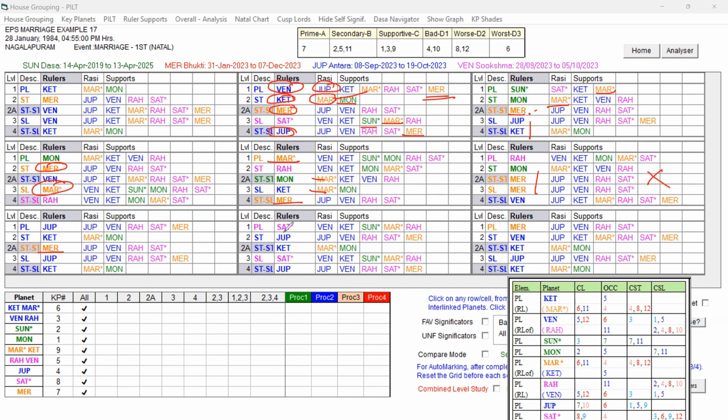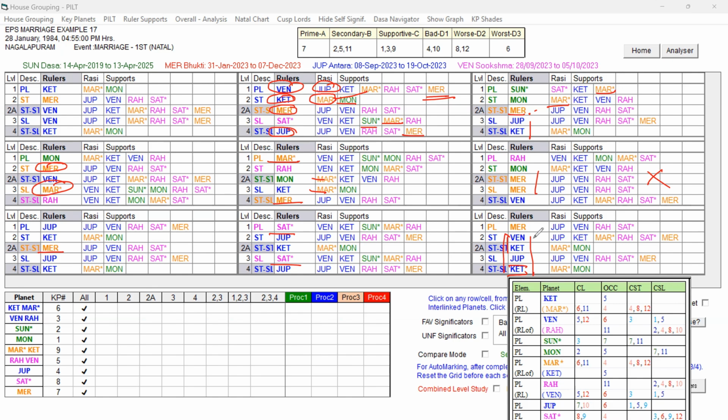And Saturn, yes, the Saturn planet is a mixed significator. The sublord is also the same mixed significator, so that is not good. And moreover, Venus is also not playing a role here. And Mercury. The Mercury planet is the unfavorable key planet of the Dasa Lord, which has got some weakness. But Mercury is in the star of this Venus and Ketu, the favorable key planets of the Dasa Lord. And Jupiter is also playing. All the key planets we are looking for under the Venus Dasa are the rulers of Mercury.